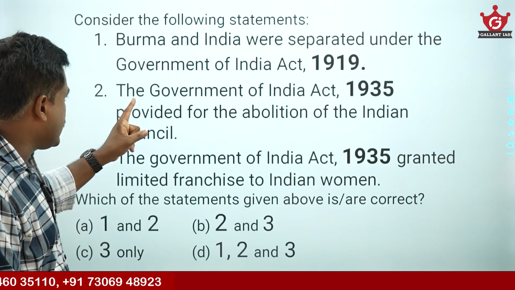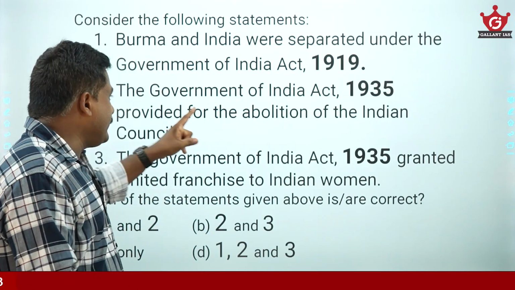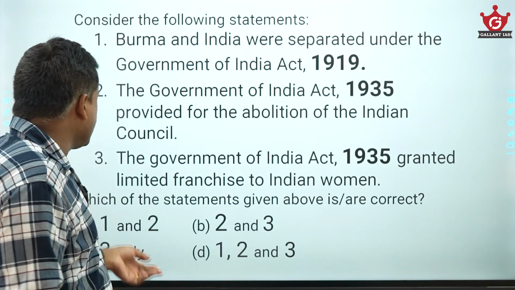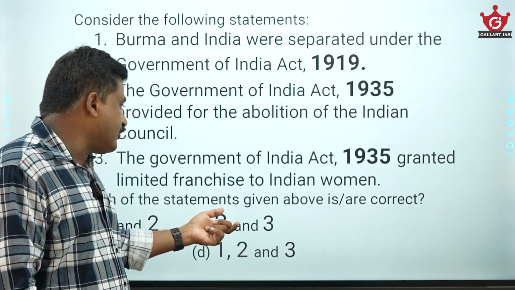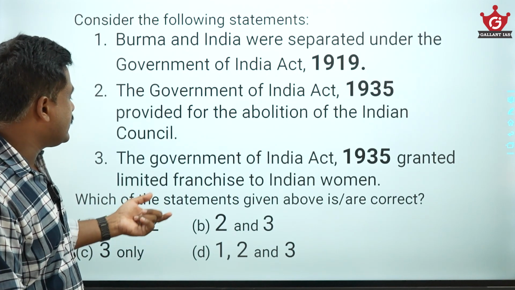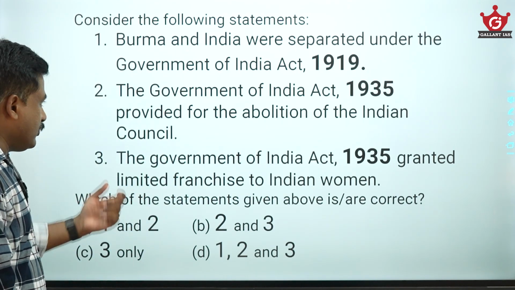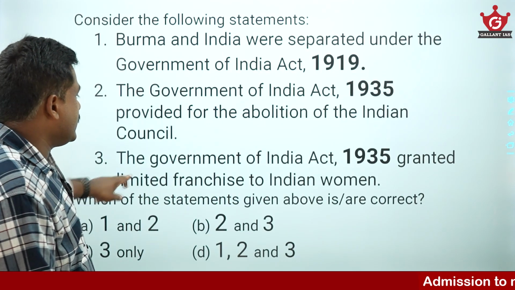Burma and India were separated under the Government of India Act 1919, which is wrong. It is under the 1935 Act. The Government of India Act 1935 provided for abolition of the Indian Council. That is absolutely true. The Government of India Act 1935 granted limited franchise to Indian women. That is also true. They are asking for the correct one, so I will go for the second and third. So two and three.